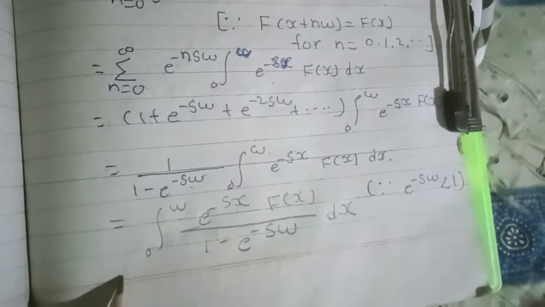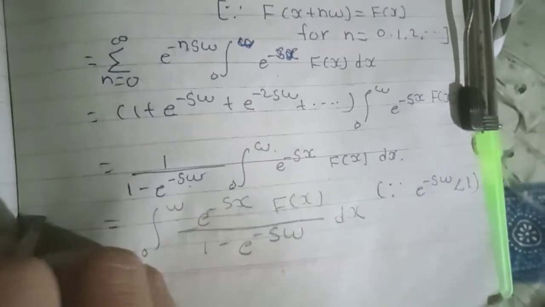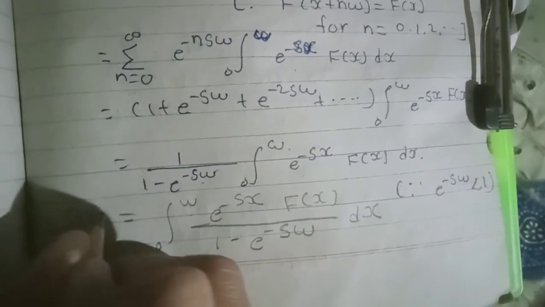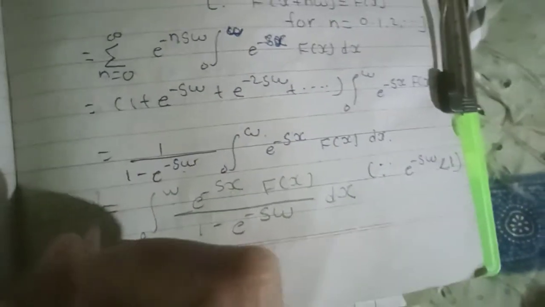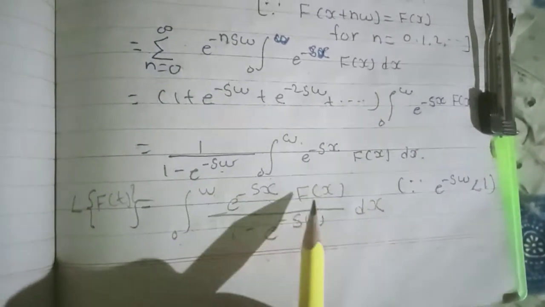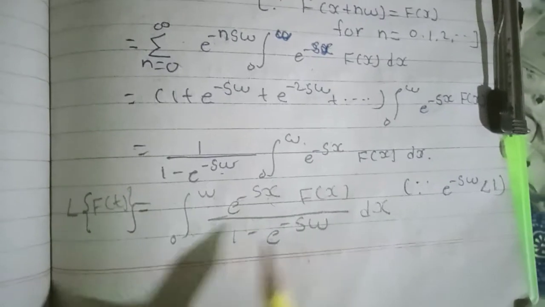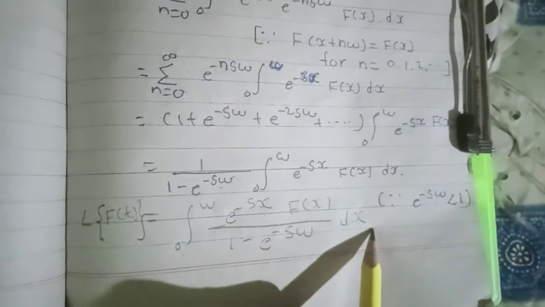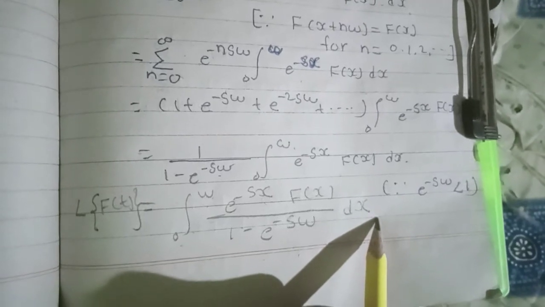So we have proved that the Laplace transform of f of t is equal to the integral 0 to omega of e raised to minus sx into f of x divided by 1 minus e raised to minus s omega dx. This is the proof of theorem 10.